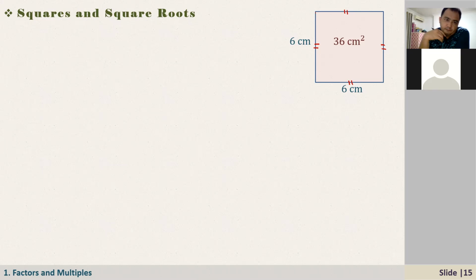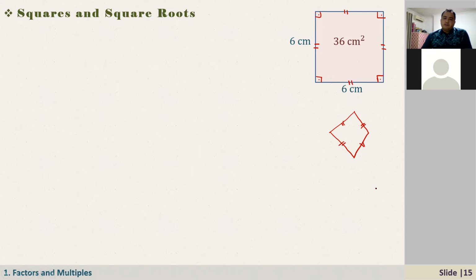Four-angled shape. So it is a special quadrilateral. Quadrilateral means four-sided flat figure, right? Whose all sides are equal and all interior angles are 90 degrees, right? So it's a special quadrilateral whose all sides are equal and also interior angles must be 90 degrees. Actually, if these angles are not 90 degrees, then it may become a rhombus, right? You know what a rhombus is, right? So maybe all sides are equal, but interior angles are not 90.